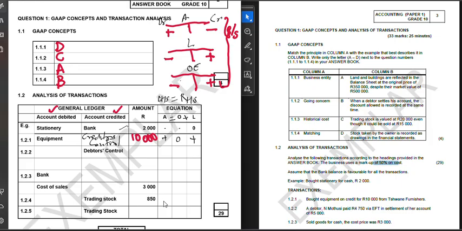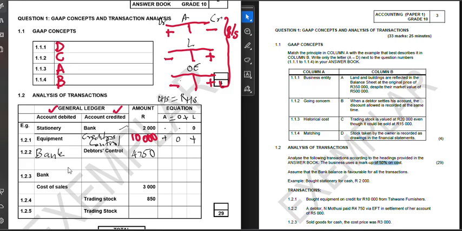1.2.2 says that a debtor, Mutusi, paid 4,750 via EFT in settlement of his or her account for 5,000. Now they're settling their account. How much did this person pay? They paid 4,750. That's what they paid. Now the debtor is the person who owes us. So he paid us 4,750. Now when somebody pays us, money goes into the bank.